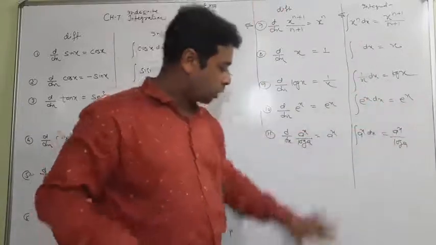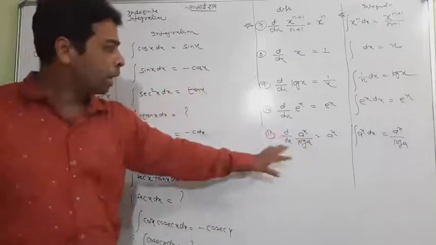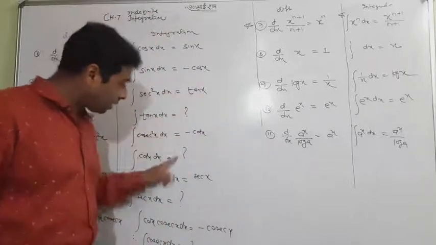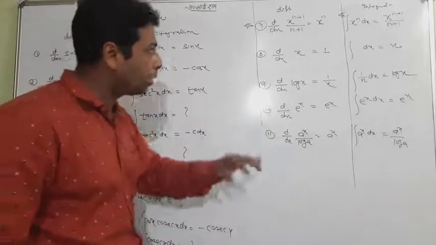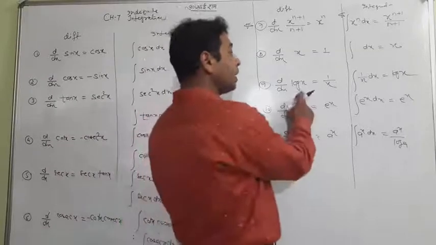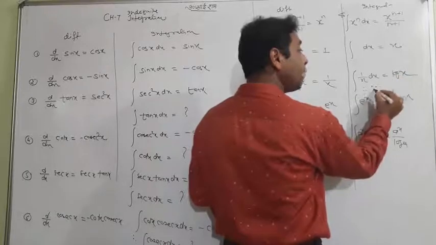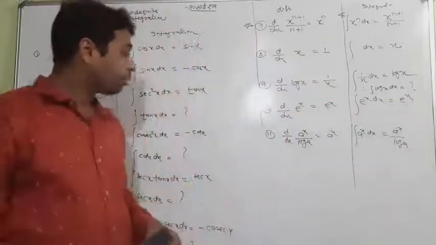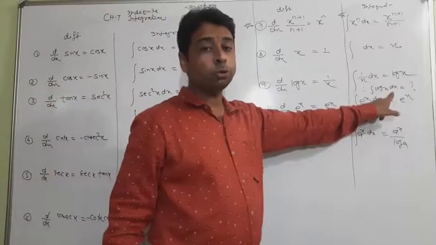So this is now a very important board. You can see that from beginning to end I have taught you 11 formulas. Even now 5 formulas are left yet. So 1, 2, 3, 4, and one more formula which I didn't mention here. Log x has the differentiation 1 by x, and 1 by x has the integration log x. Only the integration of log x is left. Again, question mark. So please mention that only 1, 2, 3, 4, and 5 are yet to do.